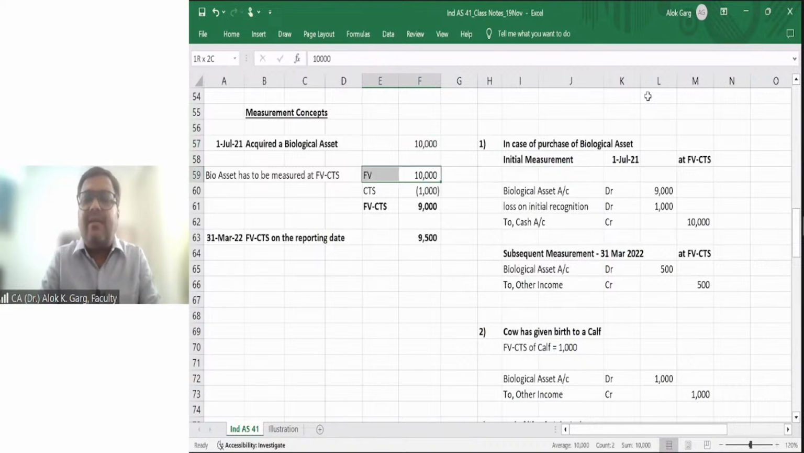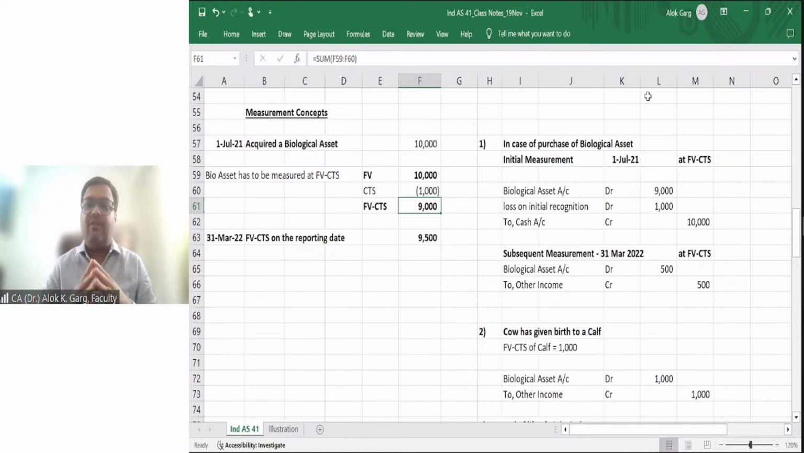So let's say the fair value is 10,000, which is very clear. But I have to incur some cost to sell this cow, and assuming the cost to sell is 1,000 rupees, what is my fair value less cost to sell? My fair value less cost to sell is 9,000 rupees. Do you all agree with me? The fair value less cost to sell in this case is 9,000 rupees, assuming the cost to sell would be 1,000 rupees. So in that case, friends, I have paid 10,000 rupees.